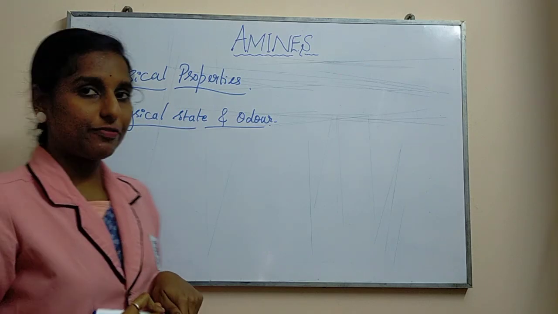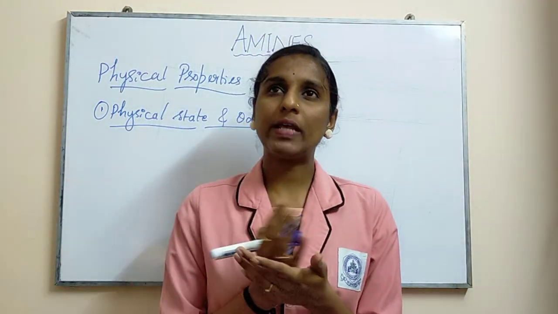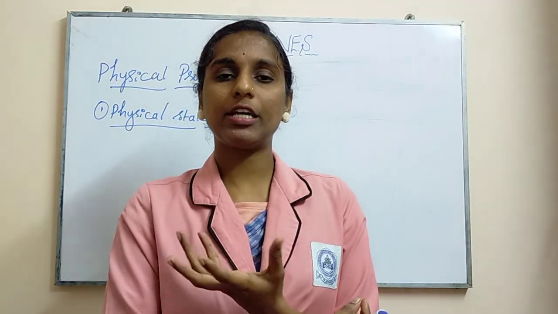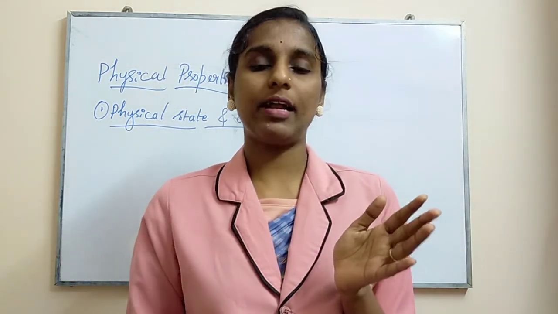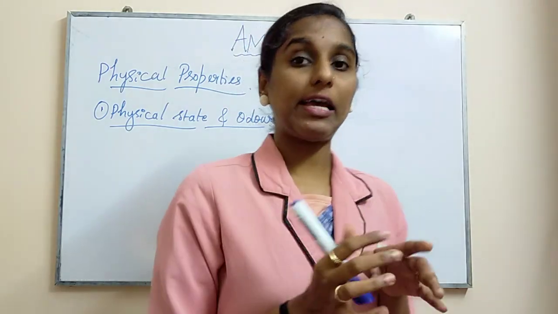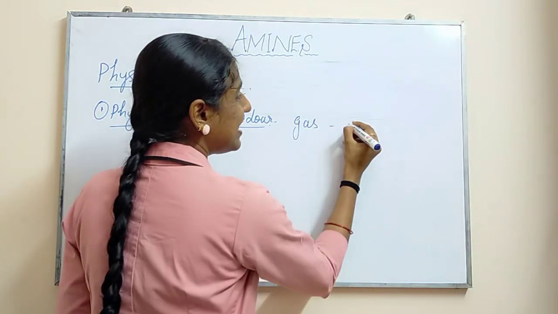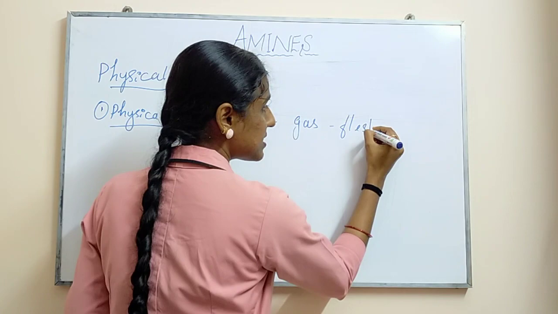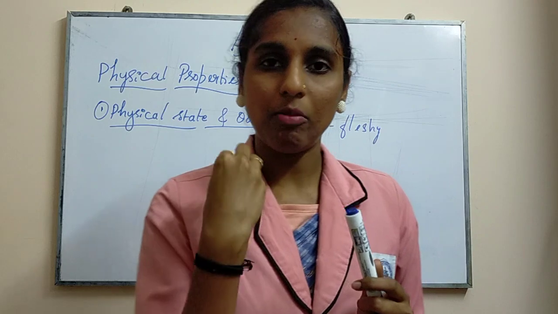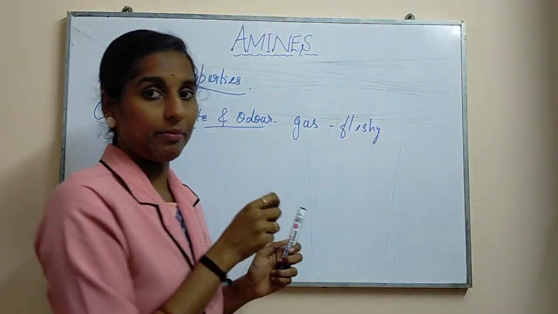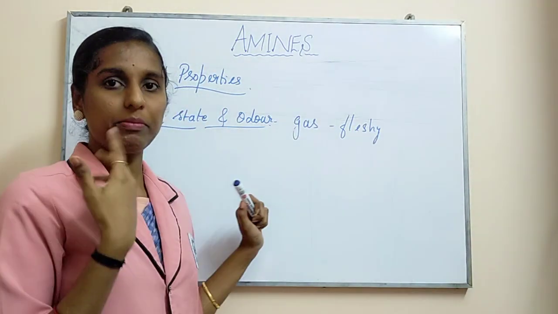When we talk about physical state, if we are taking lower amines, in the sense of long chain of carbon, the carbon number should not exceed 3. Those lower amines will be gaseous in nature, and they will have a fishy smell. The smell will be like ammonia. How ammonia smells, in that way only these lower amines will smell.